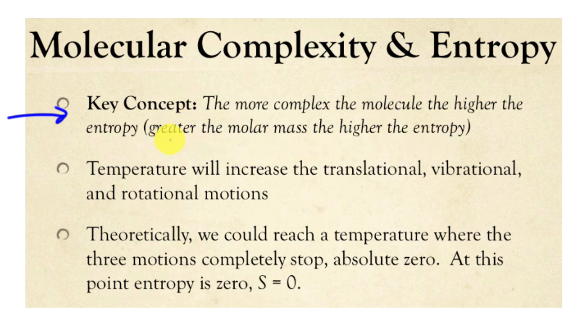Now remember, this is a little trick, we did this before, to remember which one has the higher entropy. But you cannot say that the molar mass is higher, therefore it has higher entropy. You have to say that it has more protons, more electrons, more bonds, because there are more particles in there. But this is a quick way to figure out which one has a higher entropy. And of course, if we increase temperature, we're going to increase those translational, vibrational motions and all that. As we said earlier, we can get to a theoretical point where this is equal to 0.